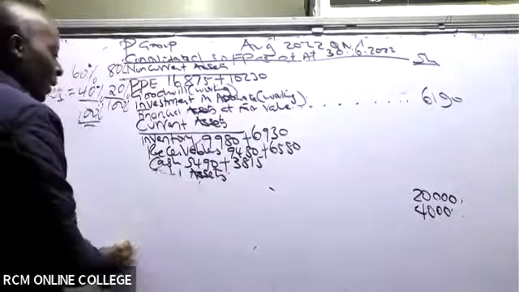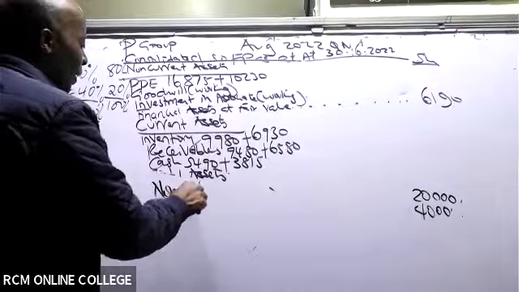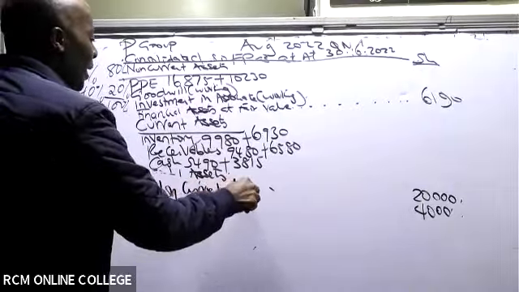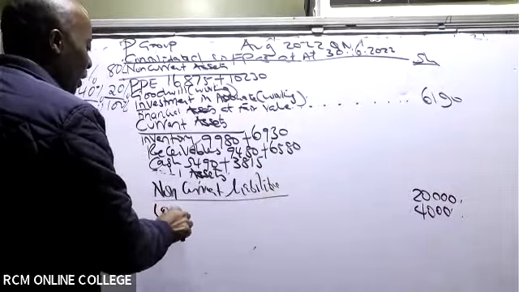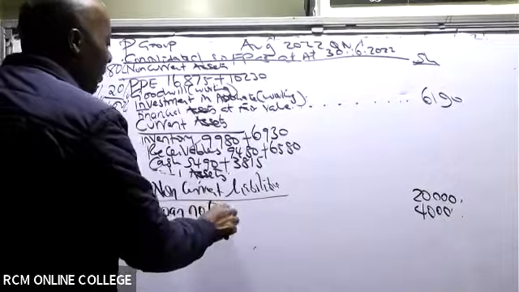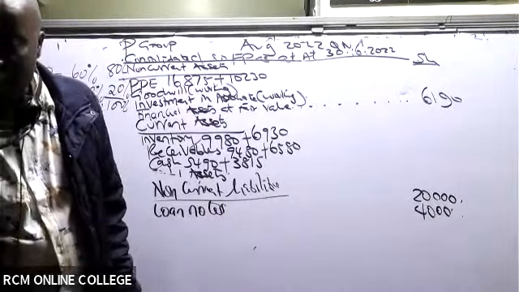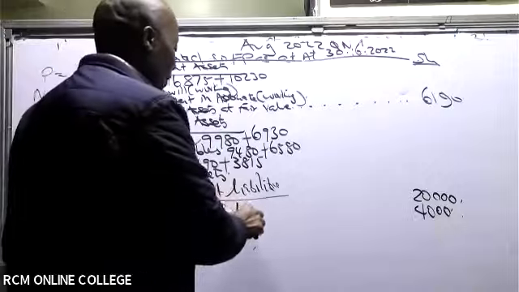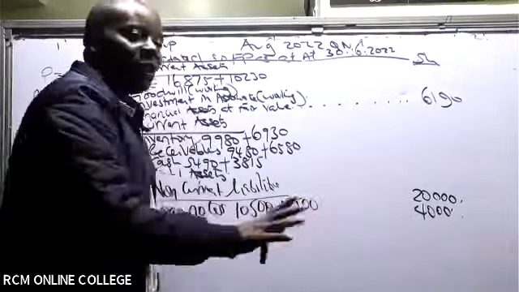So now we are looking at the liabilities, of which we always start with non-current. Ladies and gentlemen, I have number one here, the loan notes, the debentures. What do we have there? We have 10,500 plus 3,500. This rarely changes.